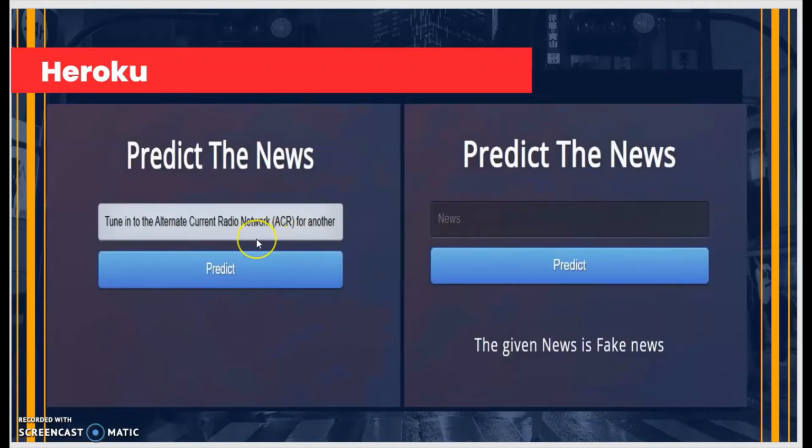As a demo, if a user puts a news like this one, and when we click on predict, it will automatically predict the result of the news. Here, after putting this news, we can see that the result has given us that this news is fake news. So this is the final output of our web application. It will predict whether the news is fake or real.